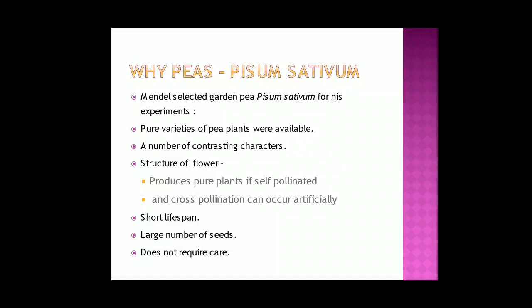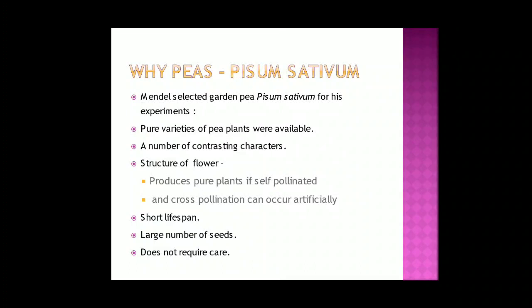First, pure varieties of pea plants were available. Then a number of contrasting characters were present. We have seen 7 contrasting characters were there. And the structure of the flower, mostly it is closed, we call it cleistogamous, by which the flowers remain closed. So mostly self-pollination occurs normally, but it can also be cross-pollinated.